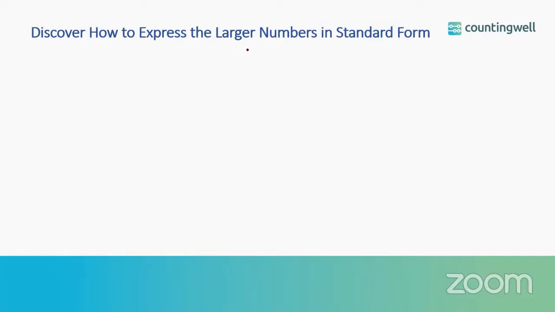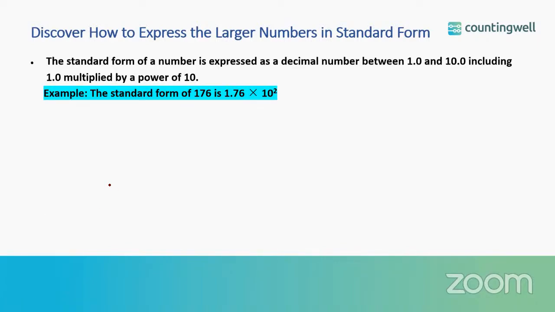Now let us discover how to express larger numbers in standard form. The standard form of a number is expressed as a decimal number between 1 and 10, including 1, multiplied by a power of 10. To understand this more, let us see one example. So here you can see a number 176. What we are going to do, we are going to represent this number in standard form.